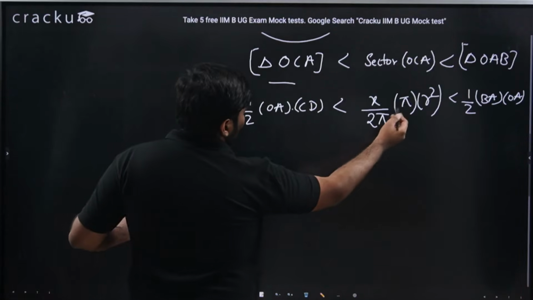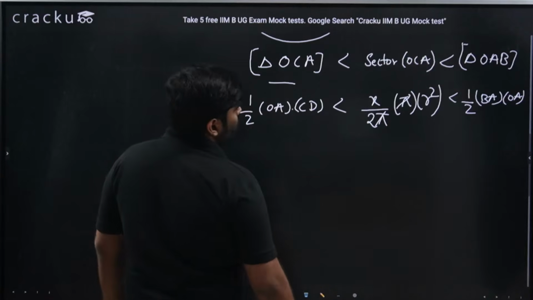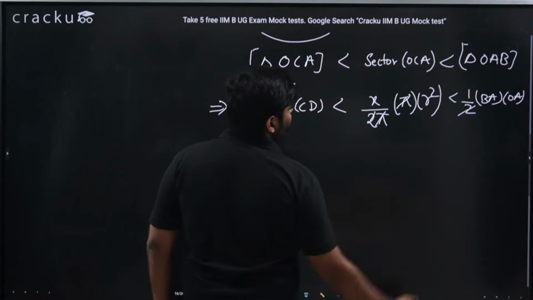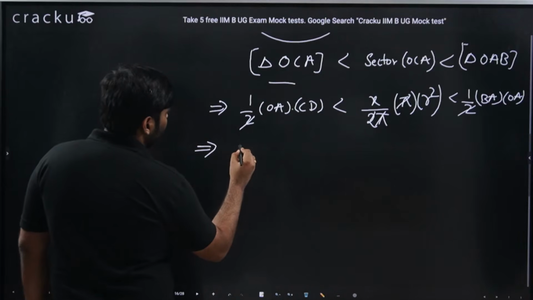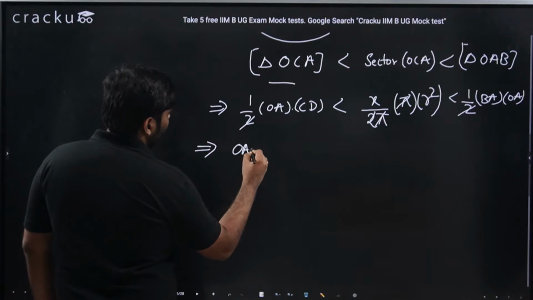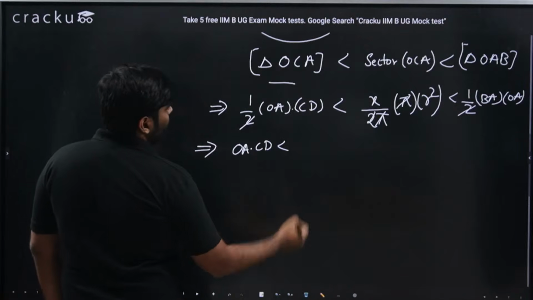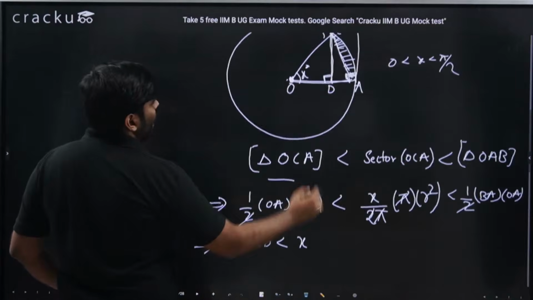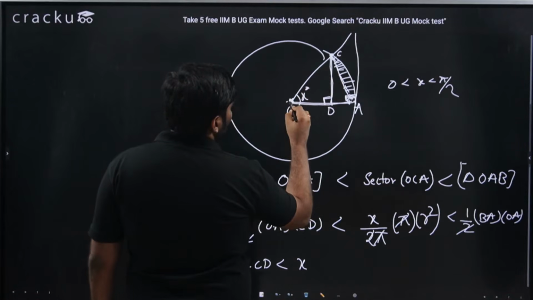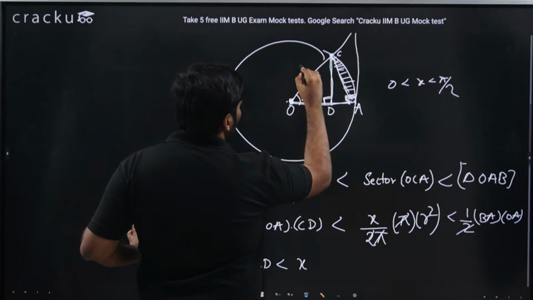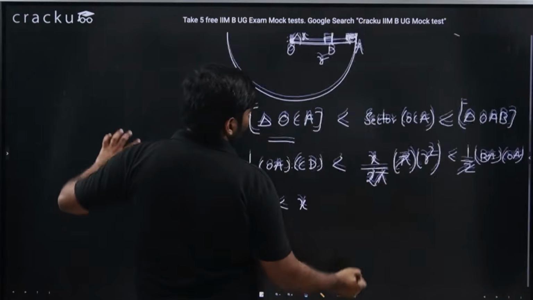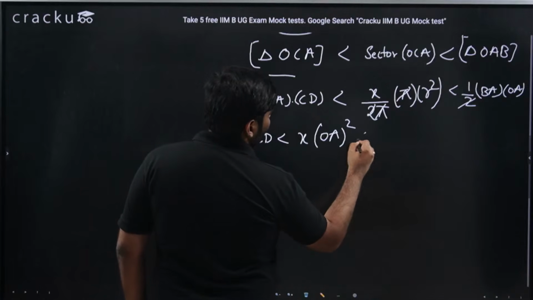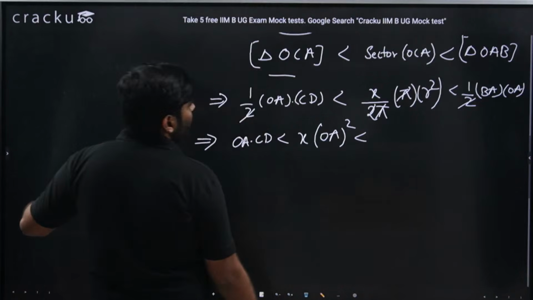Now, what is this? Pi can be cancelled, x by 2 pi into this, and 2 in every denominator can be cancelled off. I'll be getting OA into CD, OA into CD less than x into r square. What is r square? R is nothing but OA, or OC, both are radius R. So x into r square is nothing but OA square, should be less than BA into OA.